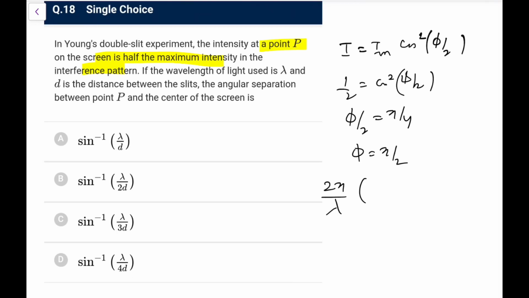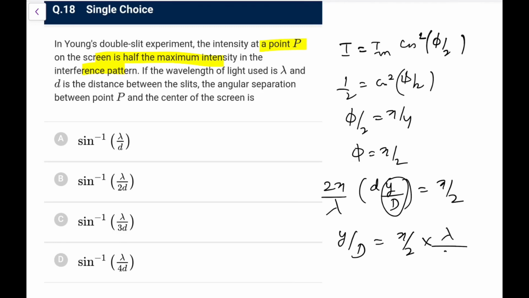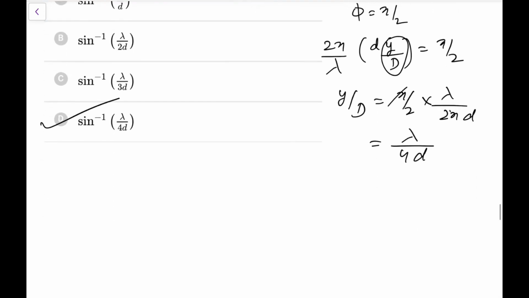Delta x you write as d sin theta, or you can write it as dy by D, that is equal to pi by 2. So what you need is the angular separation, that would be y by D directly. So y by D would be equal to pi by 2 into lambda upon 2 pi d, pi goes, so lambda upon 4d. So this would be sine inverse, tan inverse, whatever you write, lambda by 4d, that would be option D.